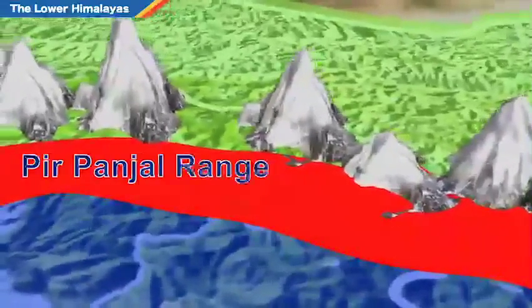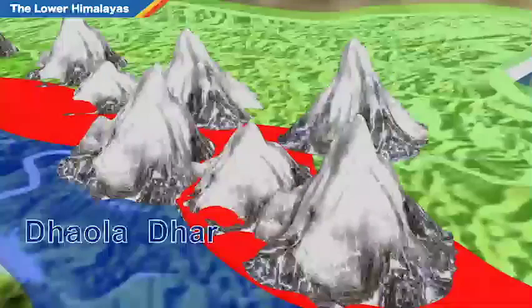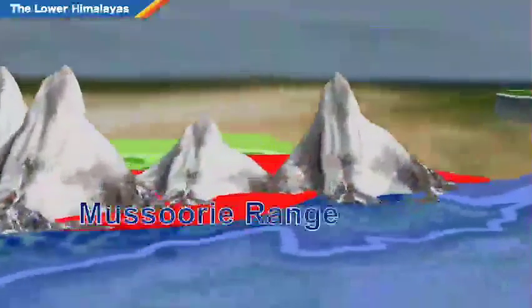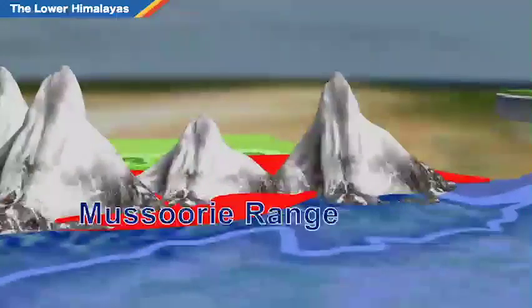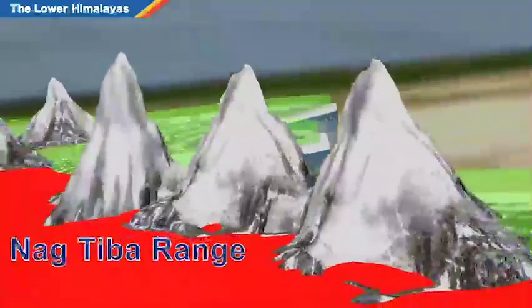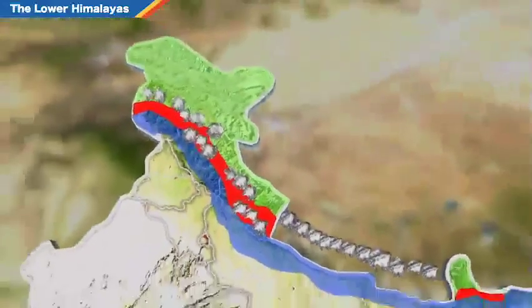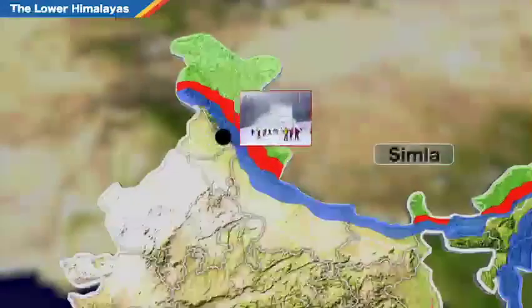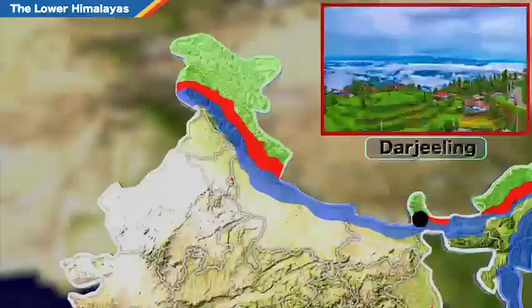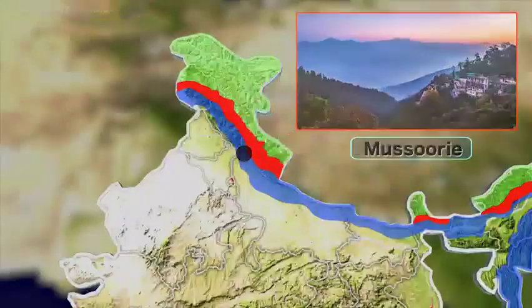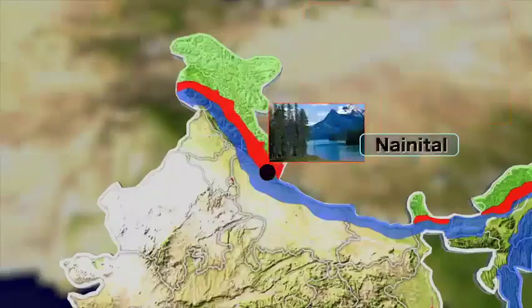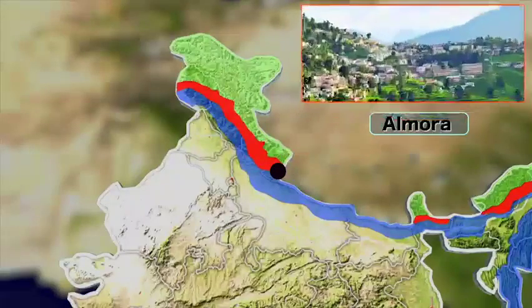Some of the famous peaks in this range include Pirpanjal, Dhauladhar, Mussoorie, Nagtiba, and Mahabharata range. These middle Himalayan ranges are famous for resorts like Simla, Darjeeling, Mussoorie, Ranikhet, Nainital, Almora, and so on.